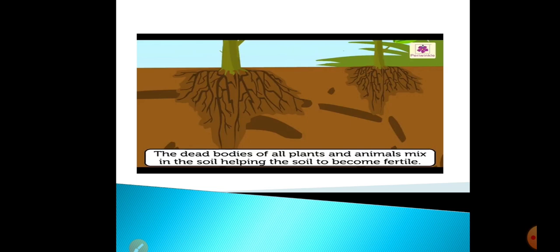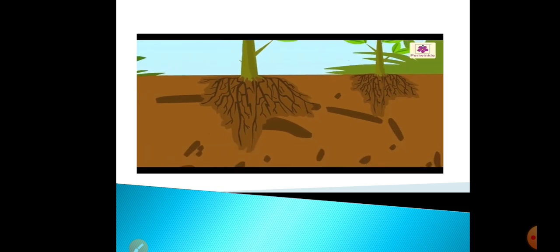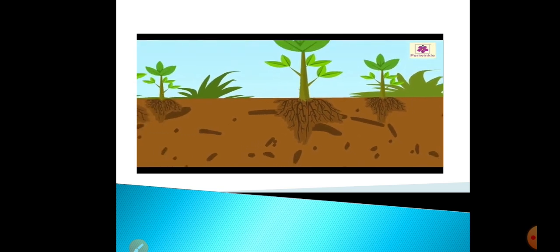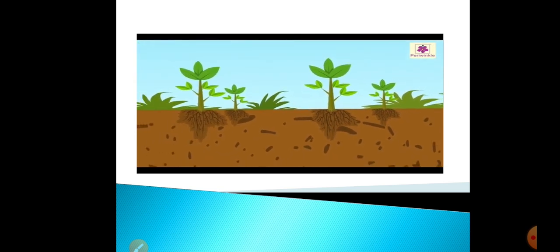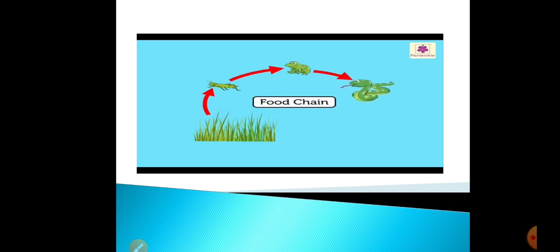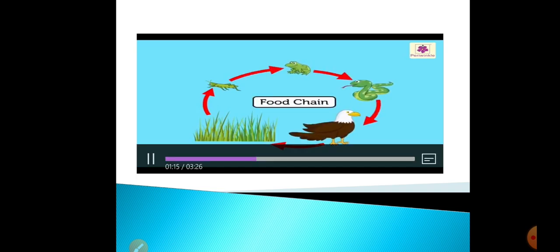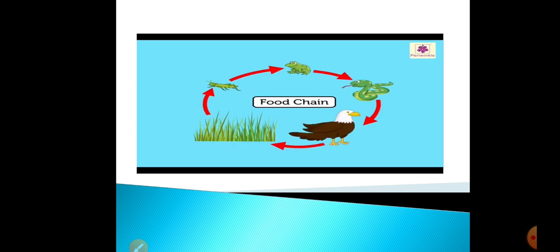You can see now the food chain, how the plants and animals are dependent on one another, like I told you in the previous lessons also. This is a food chain that goes on. The grasshopper eating the grass, the frog is eating the grasshopper, the snake is eating the frog, and then the snake is eaten by the eagle. So this was an example of a food chain, how one living thing is dependent on another for getting their food energy.